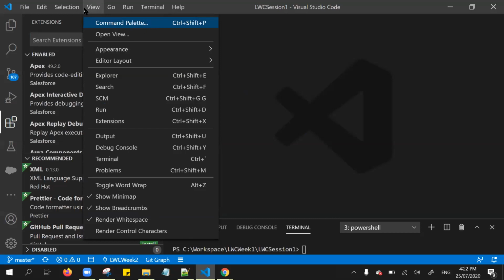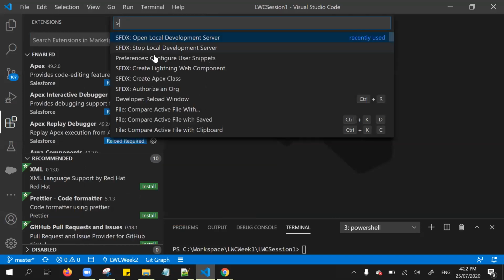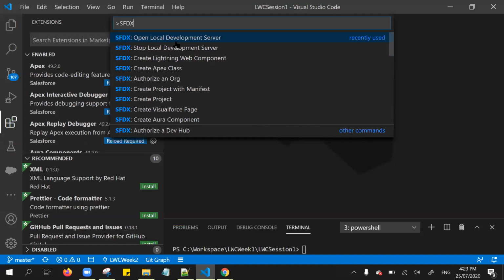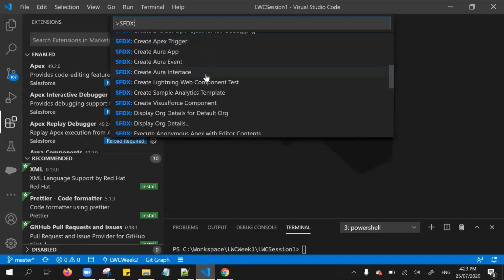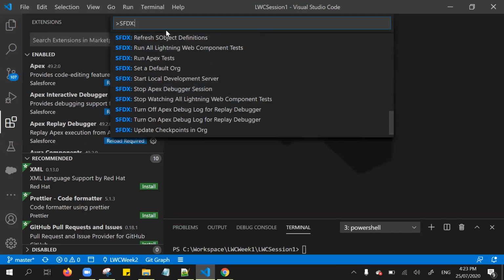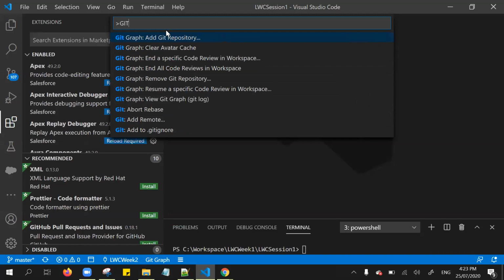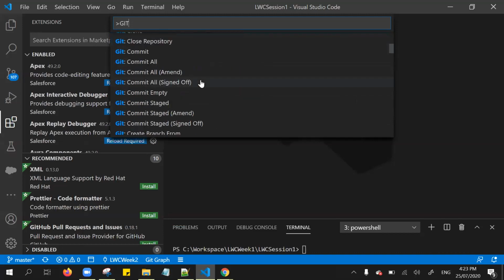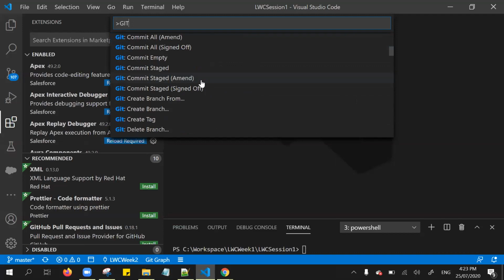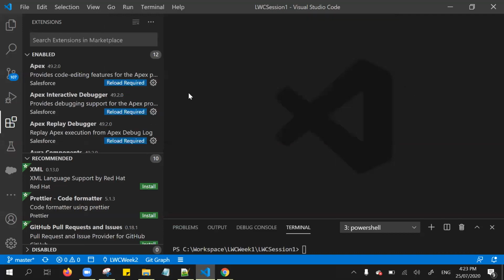So under View, Command Palette, we can execute the command, for example sfdx colon, and all the sfdx related commands appear. If I install any Git related extension, then all the related commands appear.